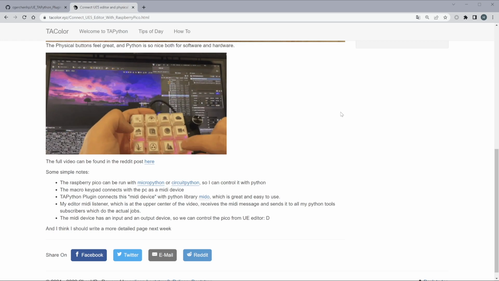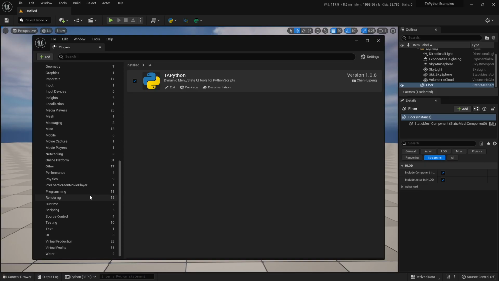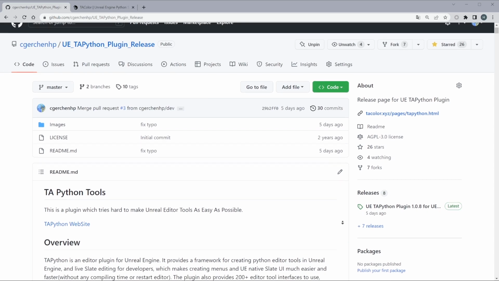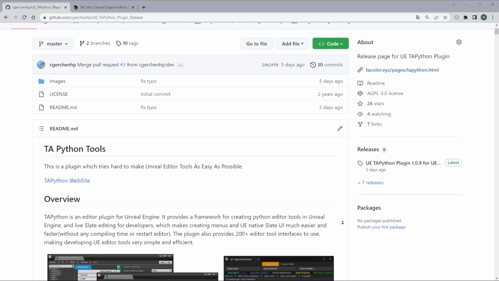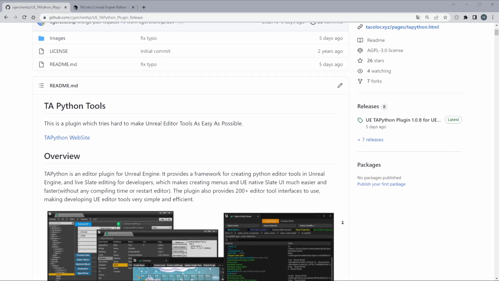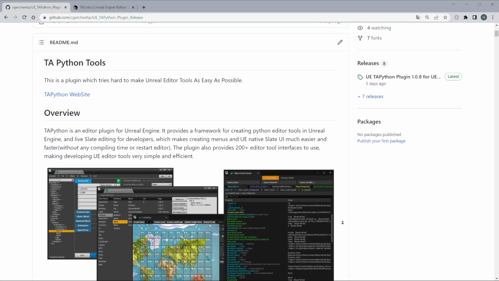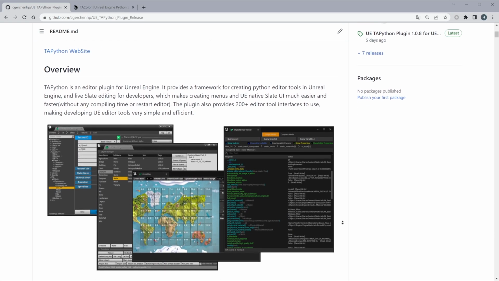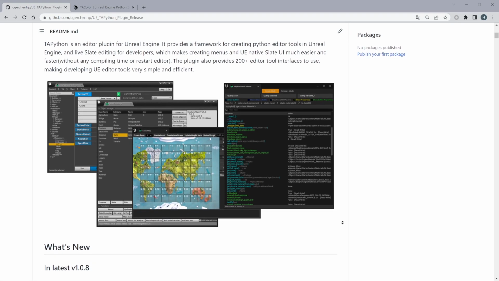This plugin is still in development. Once finished, it will be given back to the community or Epic Market, making Python editor tools easier and more professional in Unreal Engine. This is TA Python and my goal and purpose.